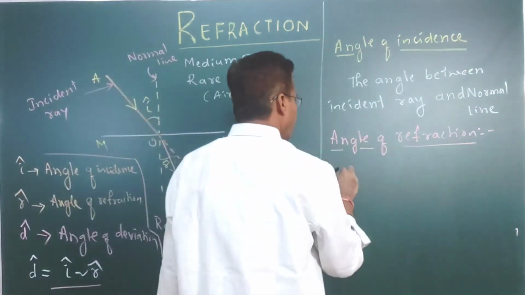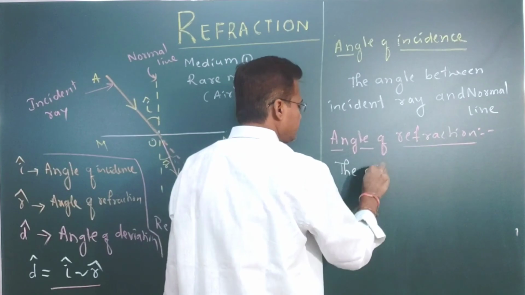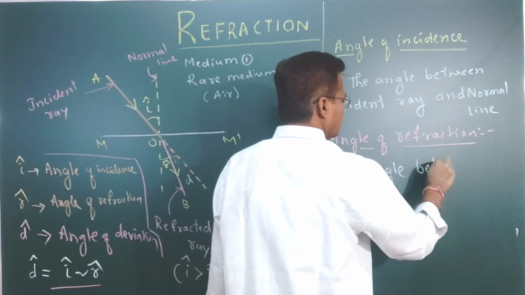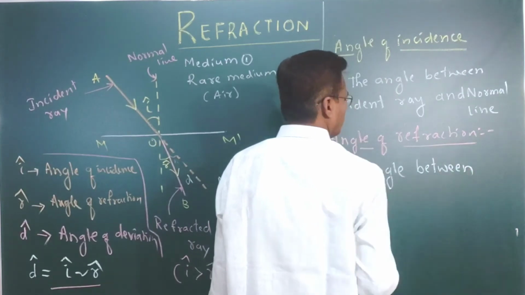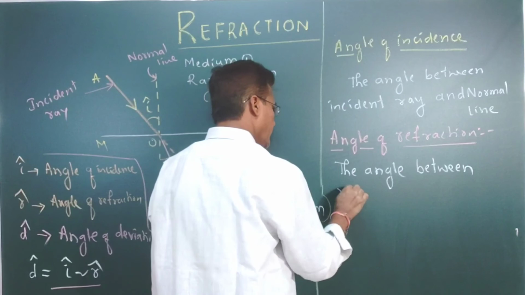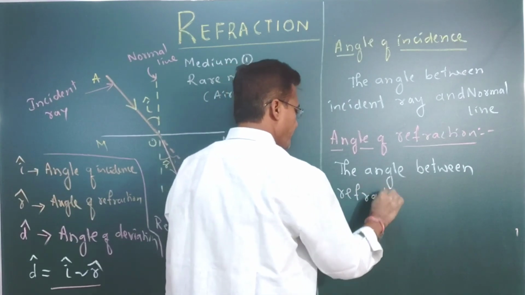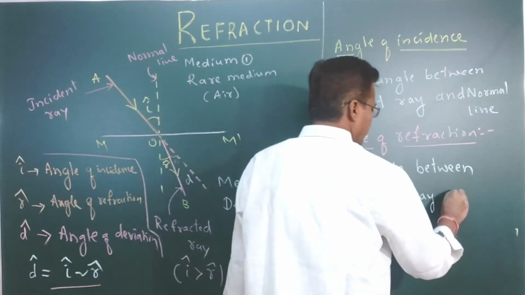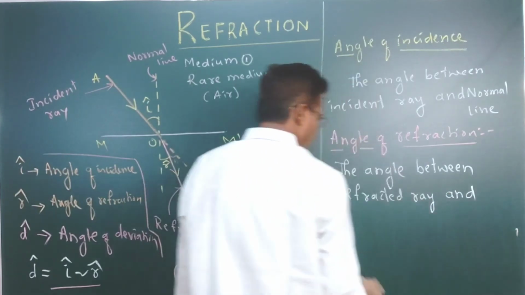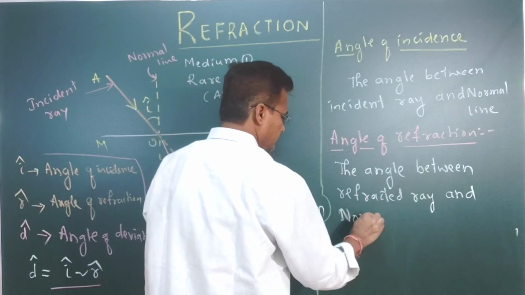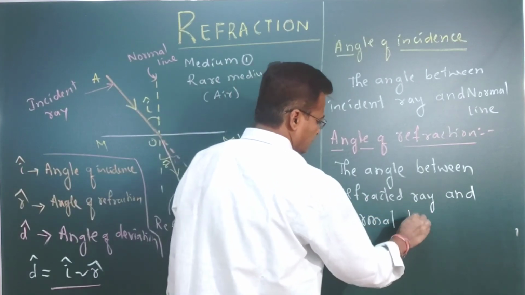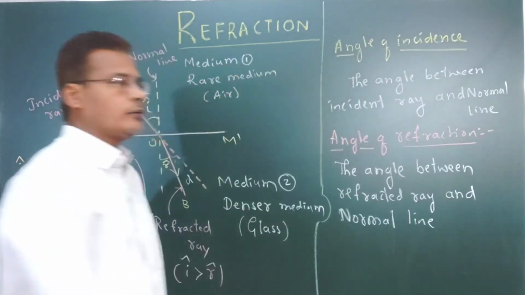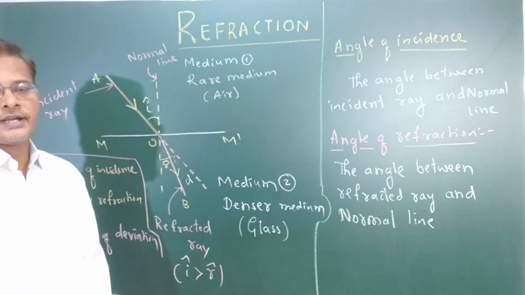So the angle between the refracted ray and the normal line, that we are going to call the angle of refraction.